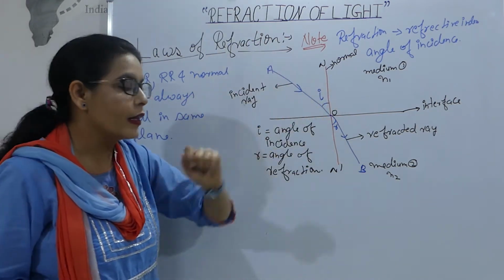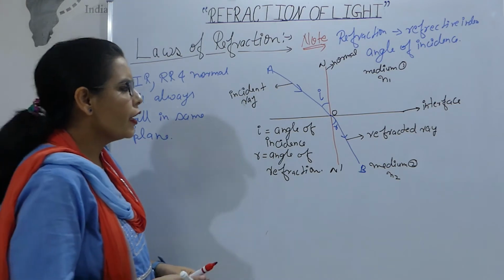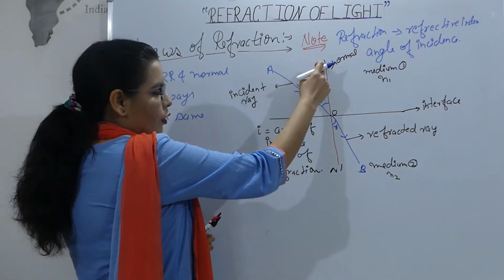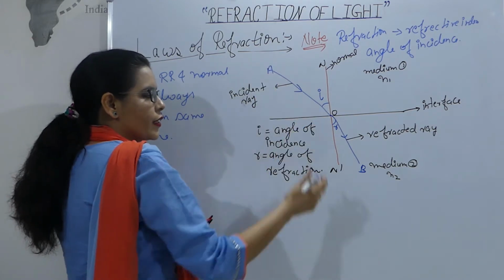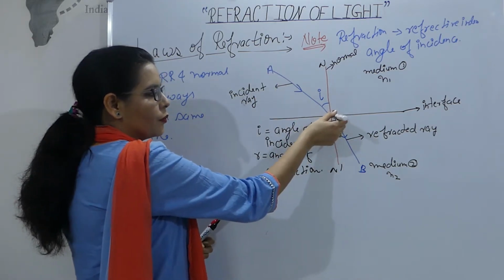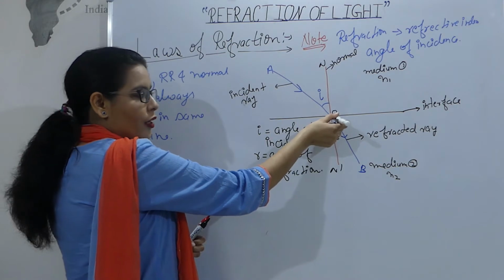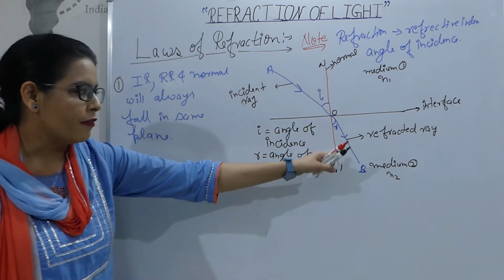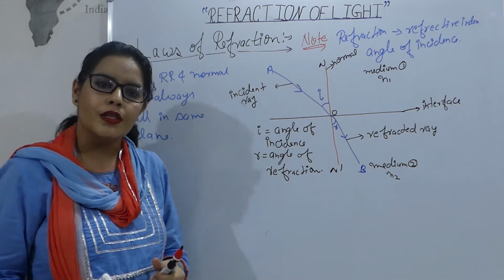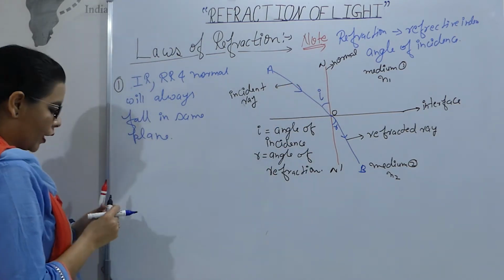They all three are in the same plane. It will never happen like this, that the normal is in the plane of the board, this is your incident ray and the refracted ray goes something like this. No, then it is not in the plane of our white board. So the incident ray, refracted ray and normal will always be in the same plane.